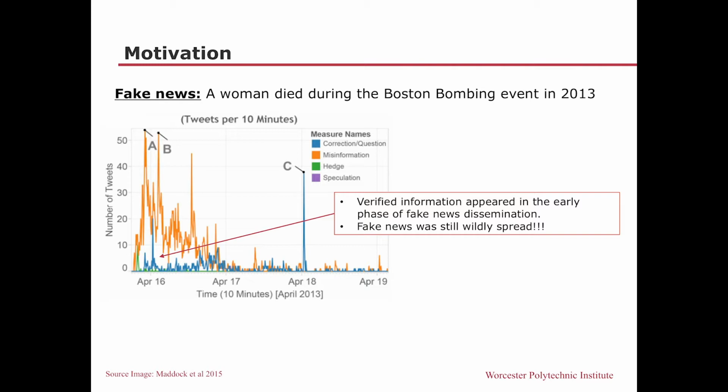So you can see at all the peak points in A, people spread fake news intentionally or unintentionally. And then at some point, people try to question whether that's true information or not. Even though people try to spread verified information, you can see there are more yellow peaks upcoming, which means fake news is regenerated and reposted.